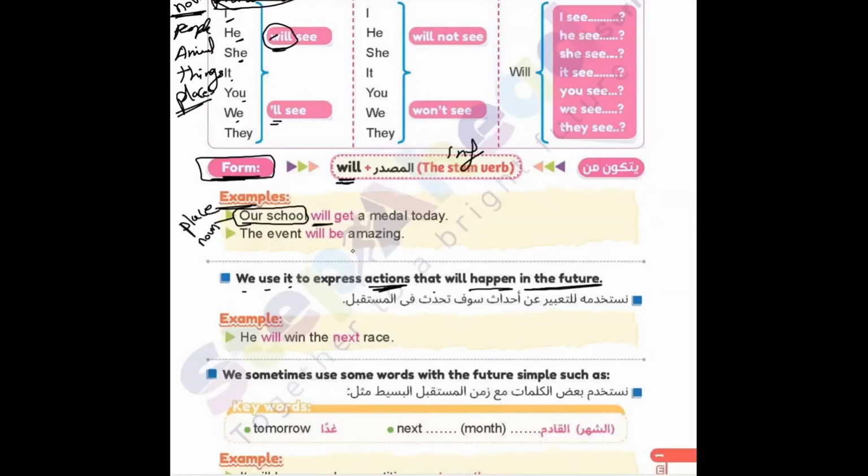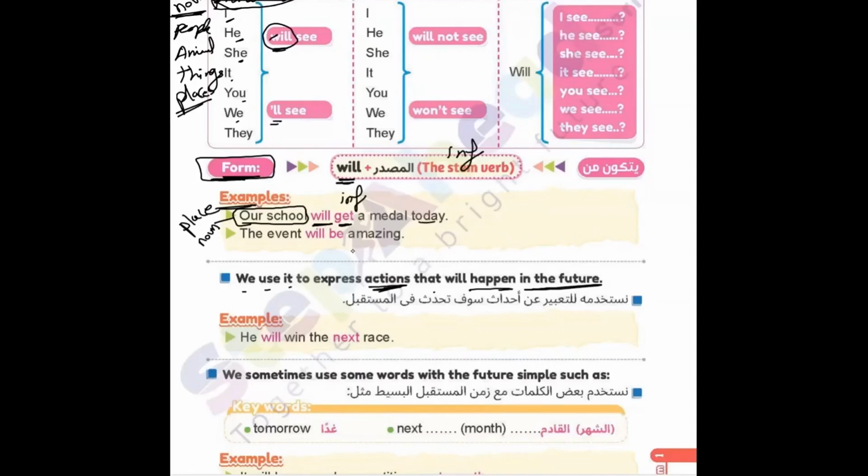Here I started the form for the future simple tense. Our school will get, with the verb in the infinitive, the stem verb, a medal today. So our school will get a medal today. They will have it. That happens, inshallah, after some time, but it should be today.